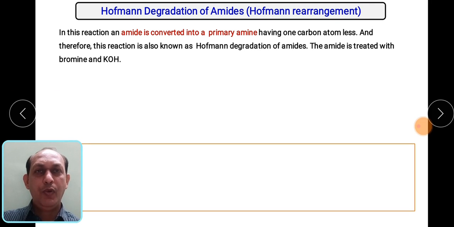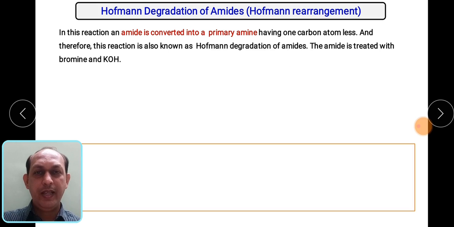Then a very important method, which is Hofmann degradation of amides. It is also called the Hofmann rearrangement. So let us see what this particular reaction is. In this reaction the amide is converted into a primary amine having one carbon atom less. Means if suppose the amide has 3 carbon atoms, it will form a primary amine of 2 carbon atoms, and therefore this reaction is called a degradation of amides.